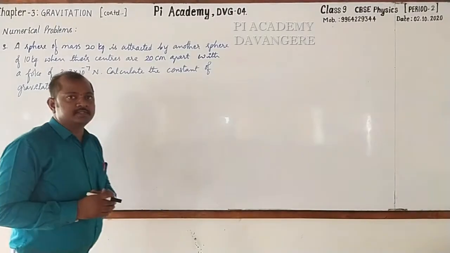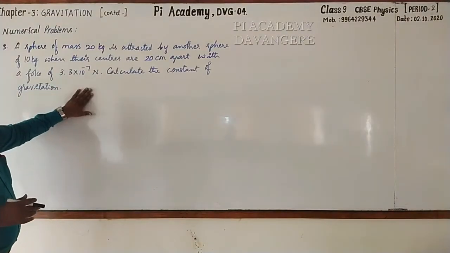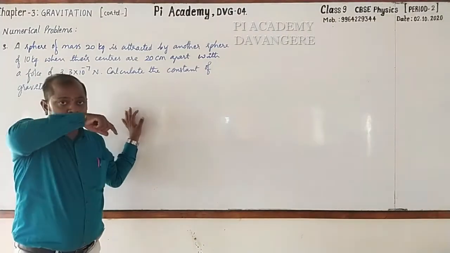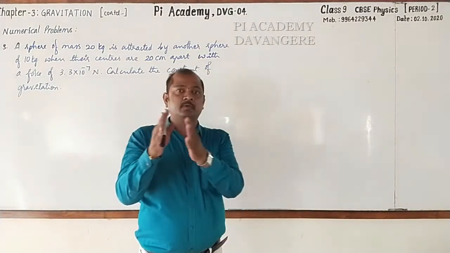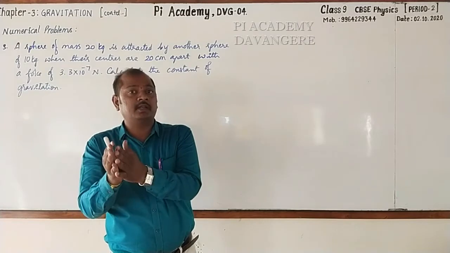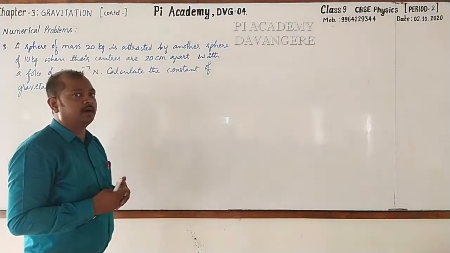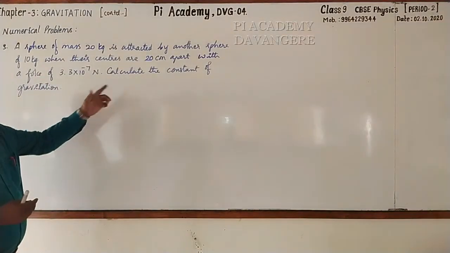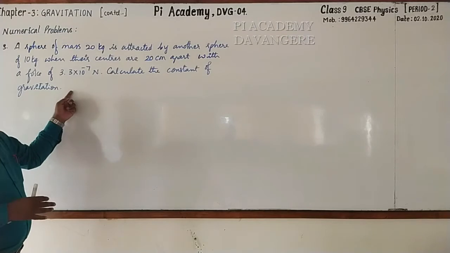Dear students, we have one more statement problem. Please go through this. First one, we found out the force exerted by the earth on the moon. Second one, the force exerted by the earth on the object, and the object was on the surface of the earth. But this one is a bit different, and you can tell the answer easily soon after finishing the statement.